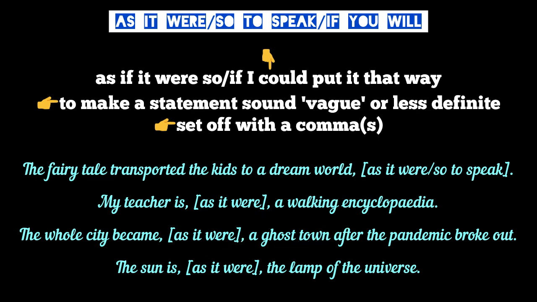In the last example, the sun is, as it were, the lamp of the universe. The phrase as it were serves the same purpose. It makes the statement less definite or vague, because in reality the sun is not a lamp, but the speaker puts it that way in view of its importance in the universe.